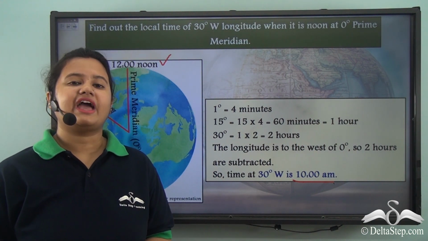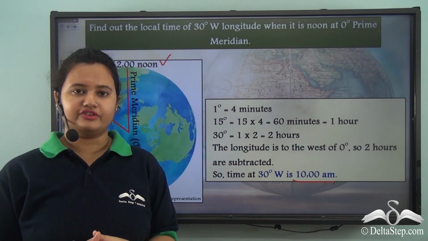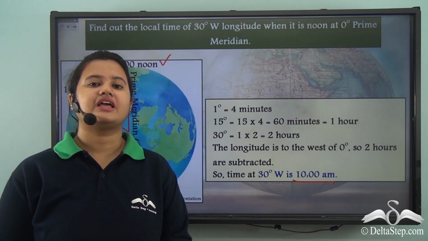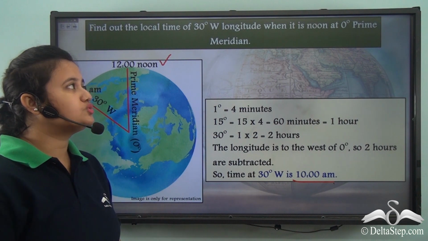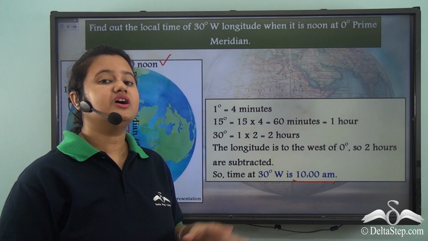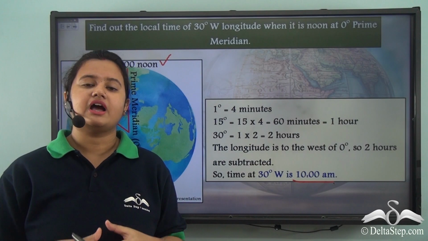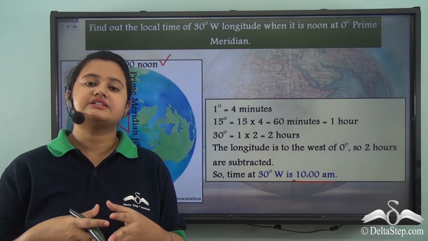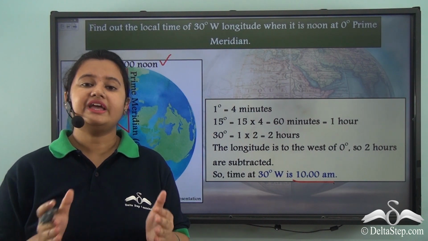So, here we have the entire solution of this numerical. You can pause the video and have a look at the solution. So, here we calculated the time corresponding to a particular longitude when the time corresponding to the prime meridian is already given. We shall now see how we can calculate the local time of a longitude when the time corresponding to a different line of longitude is already given.